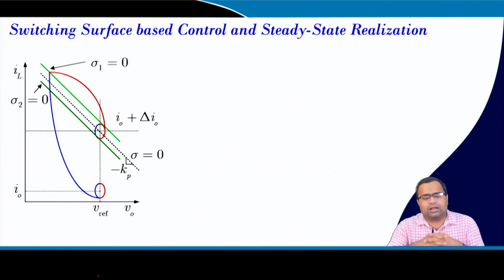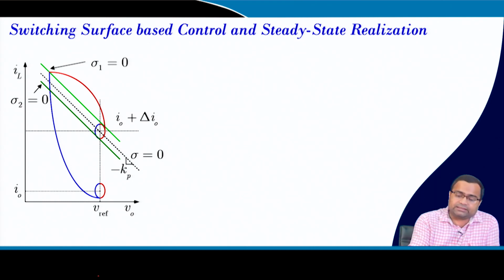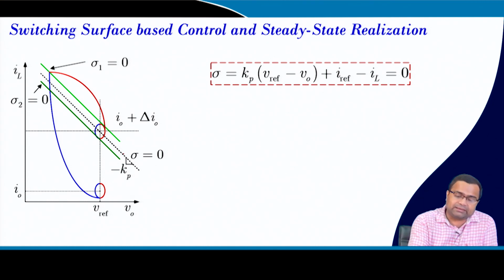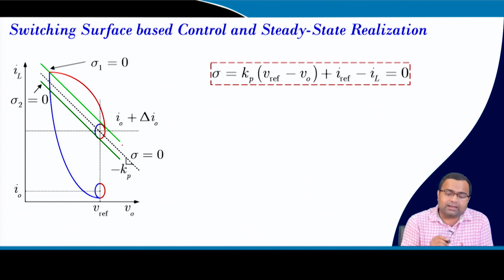So, first, this part we have discussed. If we want to realize our controller tuning, this sigma x is nothing but the switching surface, which takes the error voltage times a proportional gain plus the current error. Now, we have seen that this sigma is the dotted line, but in reality, when we want to implement, we never use this ideal sigma.